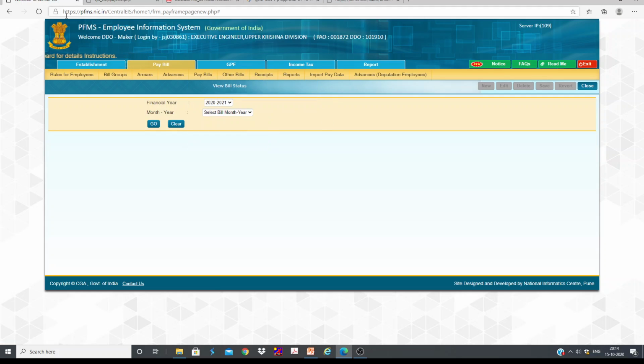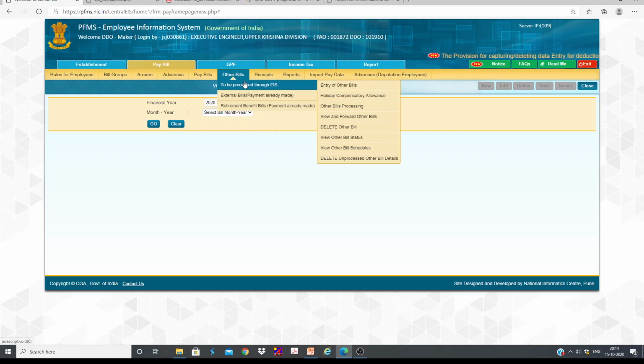Then the thing I would like to show here is other bills. Why? Because all these things I have explained are very common. Most of the people know about this thing. Now I would like to highlight other bills to be processed through EIS, like honorarium. So how to process honorarium? Like bonus, how to process bonus, like CEA, children education allowance.